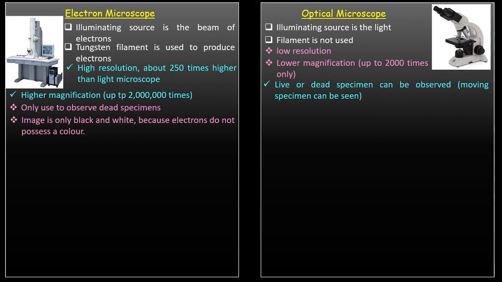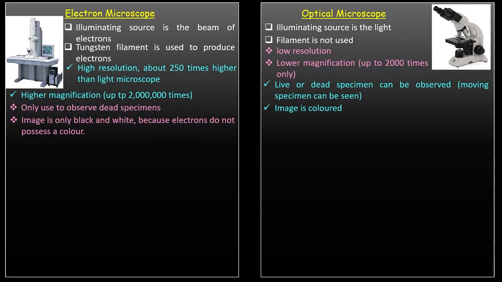Another disadvantage of the electron microscope is that the image formed is only in black and white, because electrons don't have any color. So the image formed on the screen is only black and white. Unlike the optical microscope, the image has color, because the incident source is light.